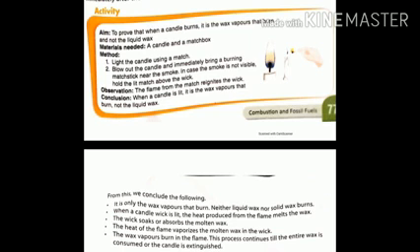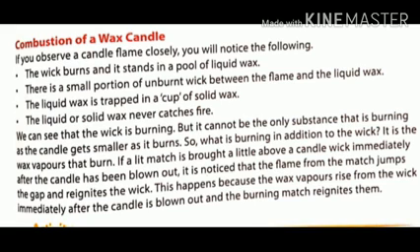So, now let us learn what happens when a candle is combusted or when we burn a candle. So children, if you observe a candle flame closely, you would notice that the wick burns and it stands in a pool of liquid wax. There is a small portion of the unburnt wick between the flame and the liquid wax. The liquid wax is trapped in a cup of solid wax.